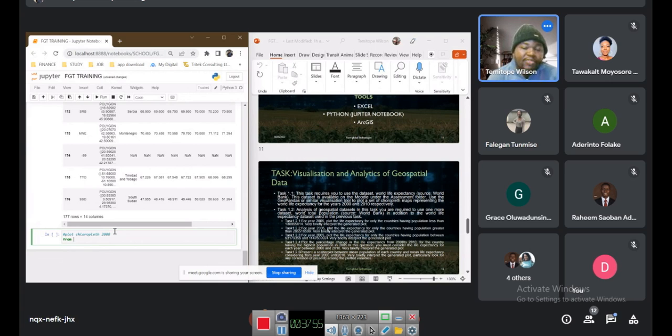We have grid one, grid two, grid three. Grid one is the one that works with maps and charts like that. Grid two works more with bar charts, pie charts, and all that. I think grid three works with line graphs and so on. So what we need to use for a map is grid one.